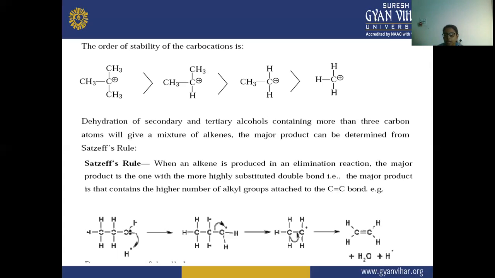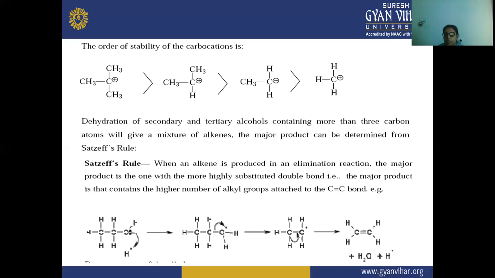And Saytzeff's rule says that when an alkene is produced from this alcohol by dehydration or in an elimination reaction, the major product will be the one with the more highly substituted double bond, the one that contains the higher number of alkyl groups attached to the C=C bond.